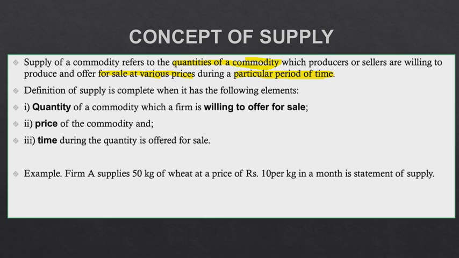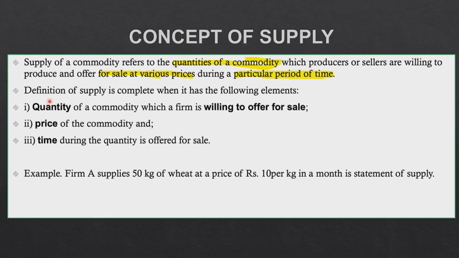Now, supply means the quantity of commodity, what amount of commodity the sellers are willing to produce and are offering for sale at different prices during a particular period of time. So there has to be the quantity that the producers will be ready to produce, and at what prices the things that they are producing will be available for the people in the market, and for what period of time. Now we'll open this one by one.